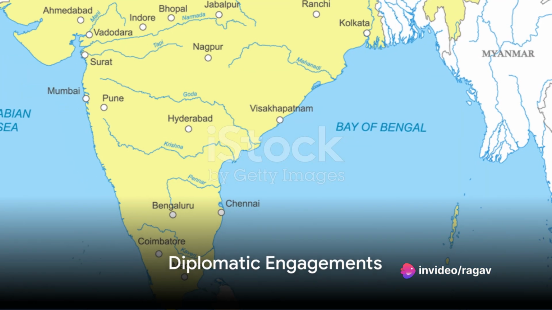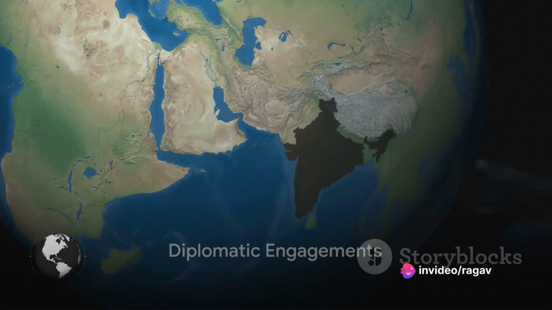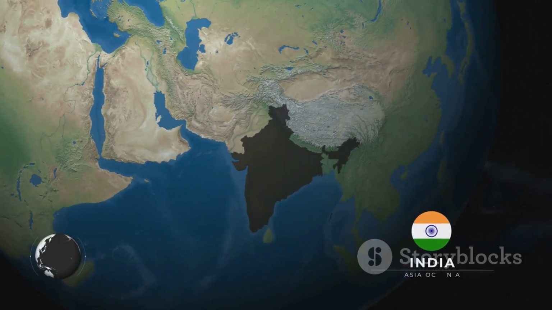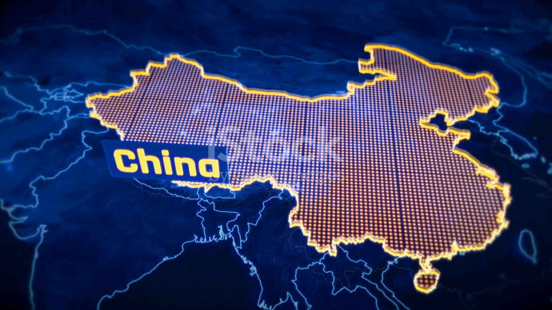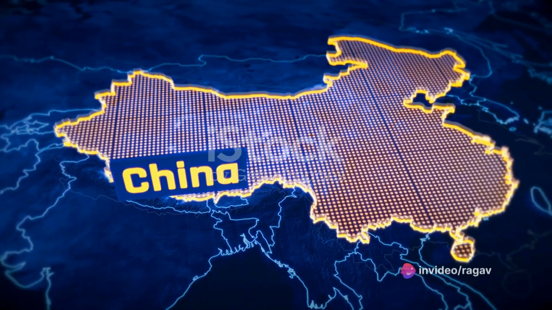The turn of the century sees a new era of diplomatic engagements. In 2005, India and China sign an agreement to resolve the border issue peacefully. However, the reality on the ground remains complex.